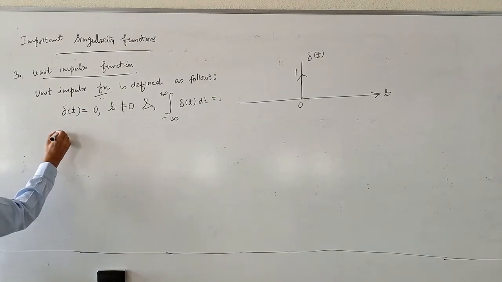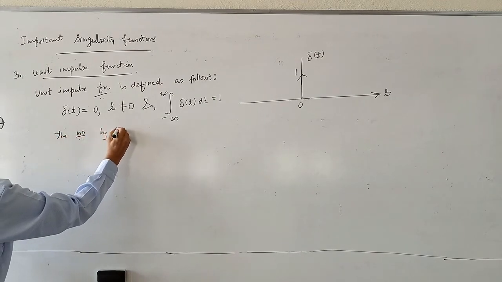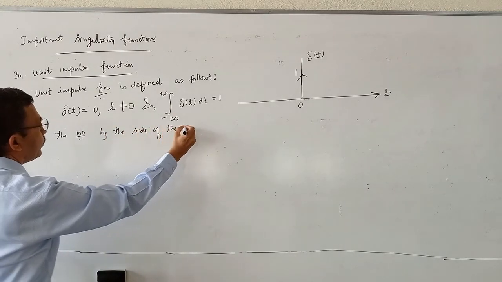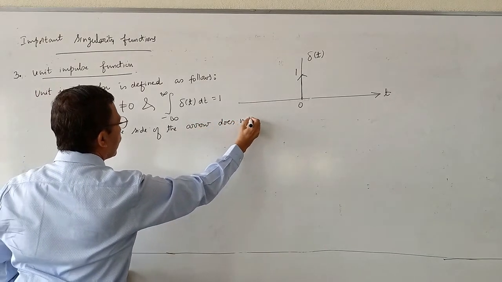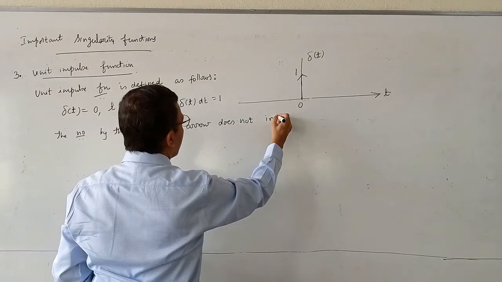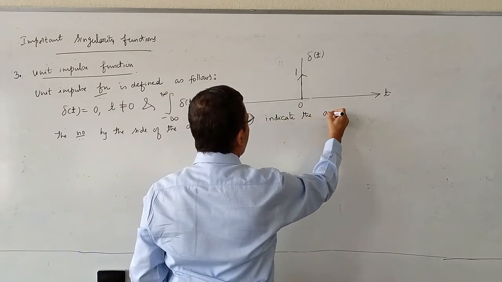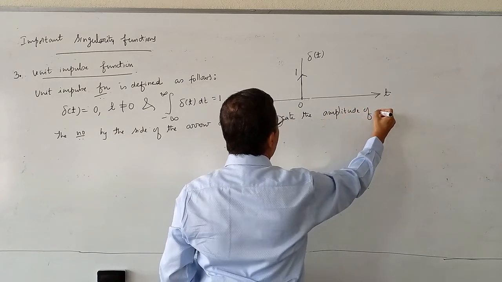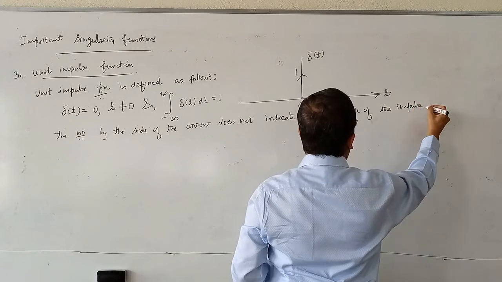Right? The number by the side of the arrow does not indicate the amplitude of the impulse function.